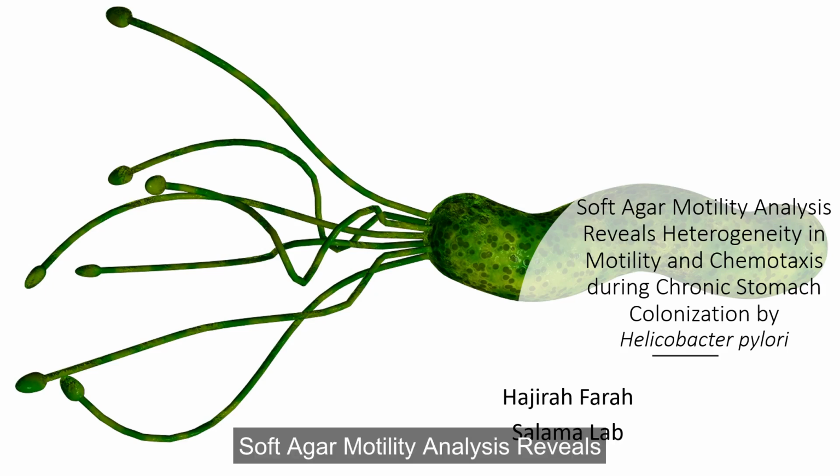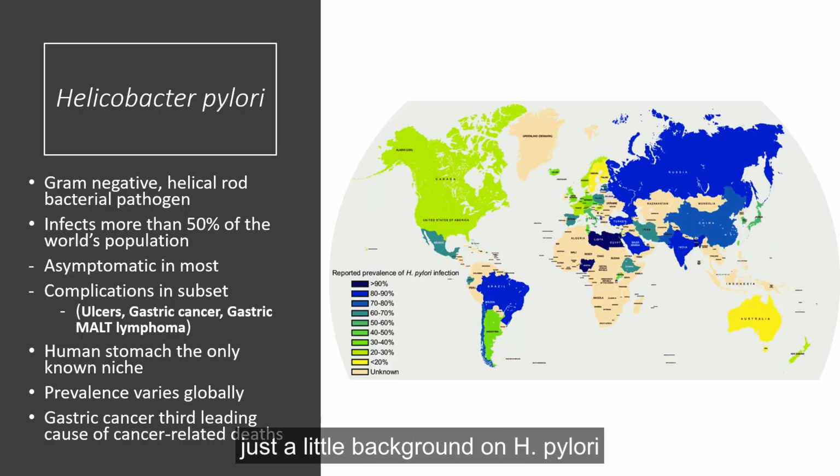This is my talk, Soft Agar Motility Analysis Reveals Heterogeneity in Motility and Chemotaxis During Chronic Stomach Colonization by Helicobacter pylori. So just a little background on H. pylori. Helicobacter pylori is a gram-negative, helical rod-shaped bacterial pathogen that colonizes the stomach in more than half of the world's population. Most people do not show symptoms. However, complications can arise in some, and this includes ulcers, gastric cancer, and gastric MALT lymphoma.